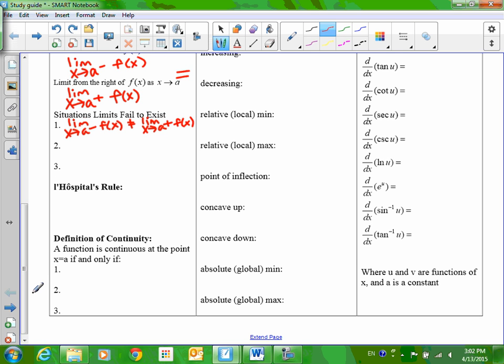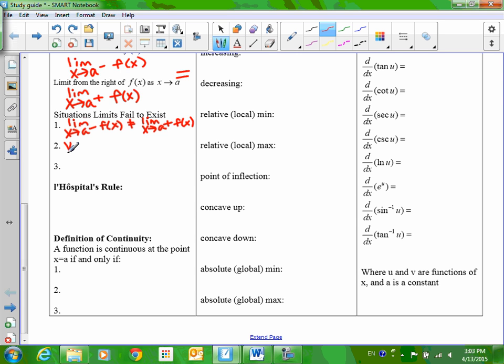So a cusp isn't an issue. That's going to be for differentiability. A hole, a limit could exist at a hole. We could meet at a Qdoba that has totally blown up and left a hole in the ground. We could meet there, right? And I know I keep going back to that, but that's because I want y'all to really internalize it. Point A doesn't exist. So that's continuity.